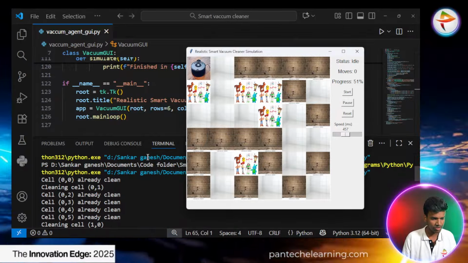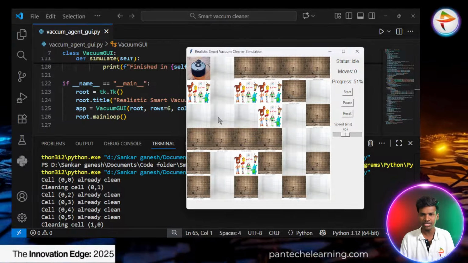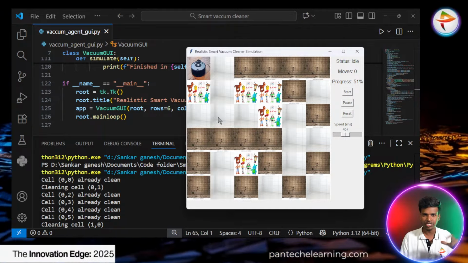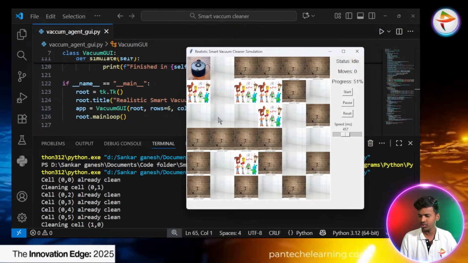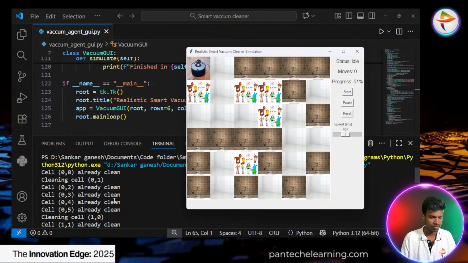The second cell is a cleaning cell. Wherever the cleaning cell is there, it means that cell was just now cleaned by the vacuum or the vacuum is going to clean that particular place. So like that way they have to represent it here.